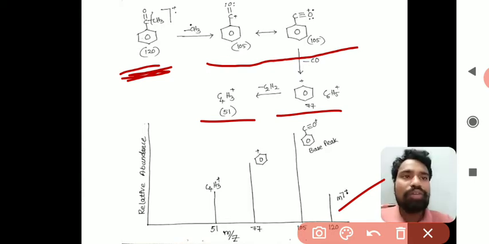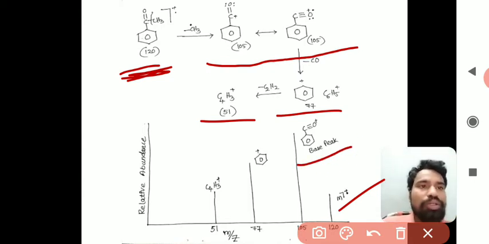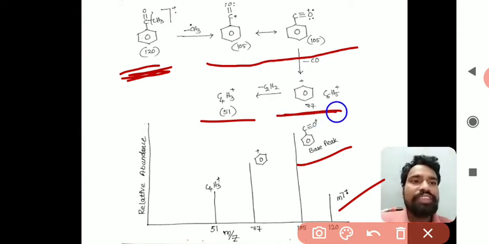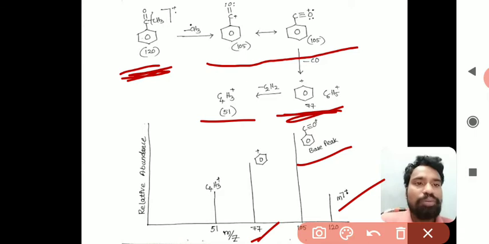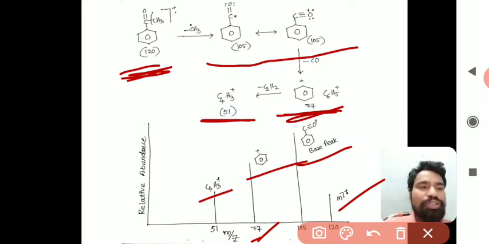Next is at 105, that corresponds to PhC triple bond O plus. And next is at 77, that is the phenyl carbocation, and at 51 that belongs to C4H3 plus. So one is the molecular ion peak and the next 3 are fragmented ion peaks respectively.